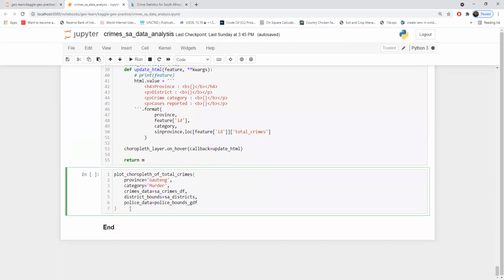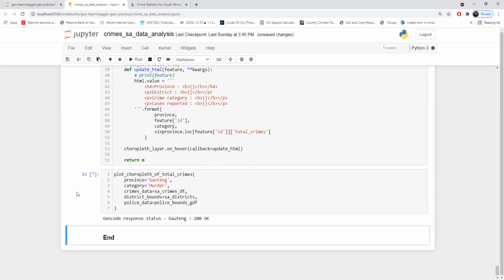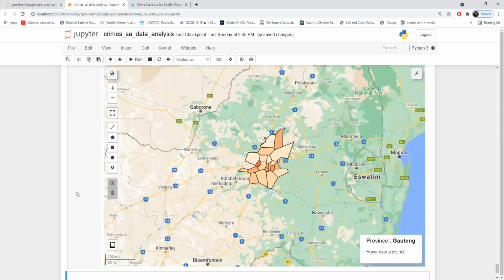Now, when I call this function, it loads the map, and you can see the choropleth result. So again, when you hover on the area, you get the description.